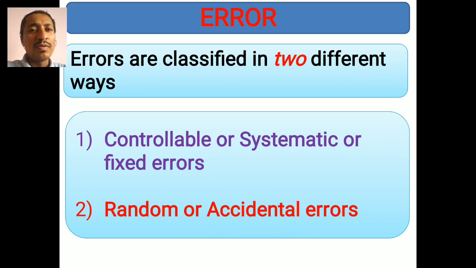So you cannot predict this type of error and you cannot locate why these errors are occurring. You cannot understand why such an error is coming, and if you cannot understand it, you cannot identify the root cause. That's why this type of error is called random and accidental errors.